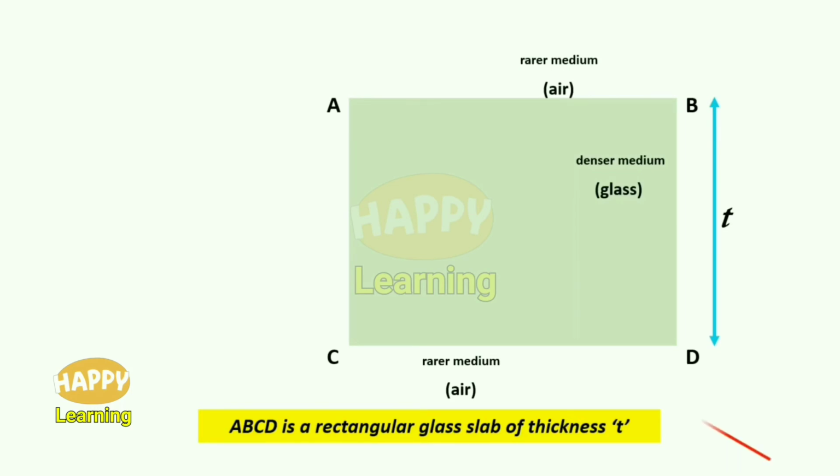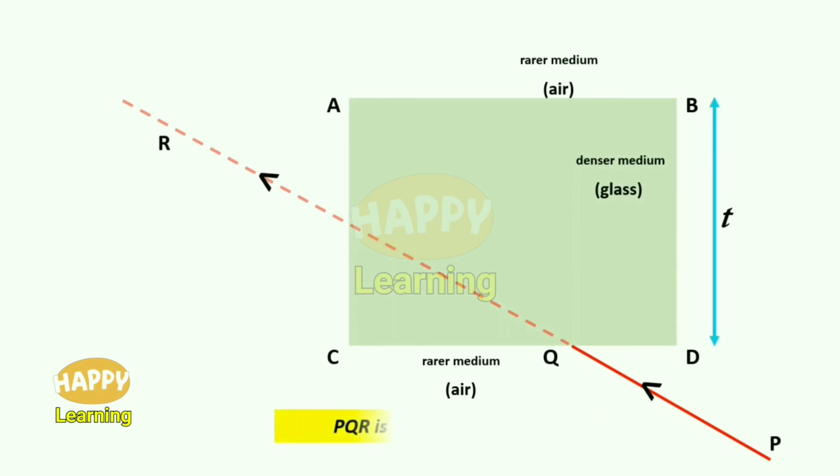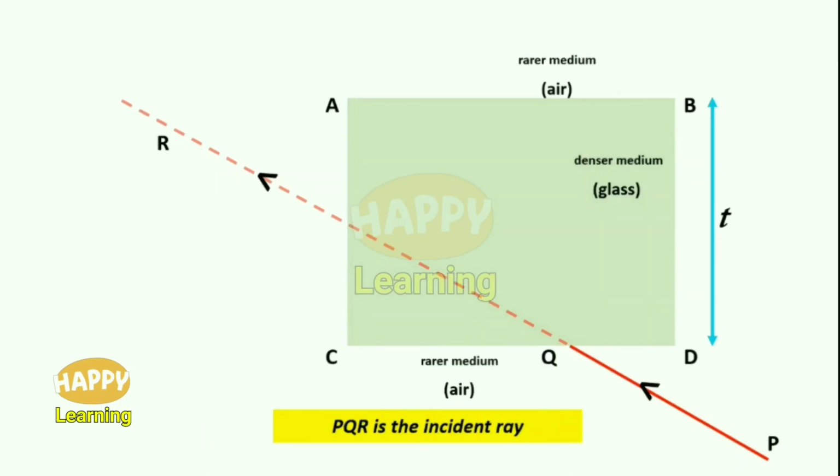On the face CD, a light ray is incident. PQ is the light ray incident on the face CD of this glass slab ABCD. If the glass slab is absent, then this PQ ray will continue like a straight line along PQR. So here this PQR is called the incident ray.